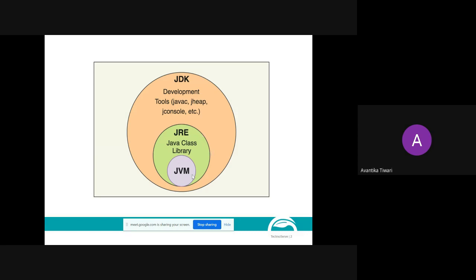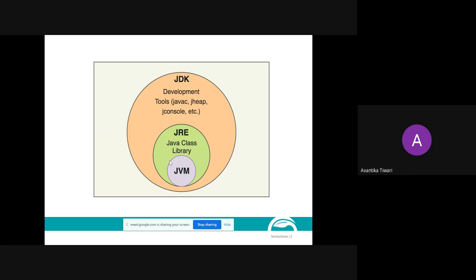Now please note it down in your notebooks. Write down: JDK equals development plus running of Java programs, and JRE equals running of Java programs. JDK is required by software developers who are interested in developing and running Java programs, whereas JRE is required by clients who are interested in just running Java programs. Am I clear with these two terms? This question is very important from the interviewer's point of view.